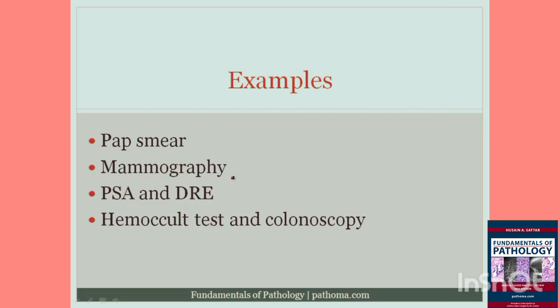Now, what's the idea here? The idea here is that recall that if this is the prostate, and running through the center of the prostate is the urethra, the prostate cancer tends to grow in the posterior peripheral aspect of the prostate. And so it's a relatively silent disease, because it doesn't really produce urinary symptoms.